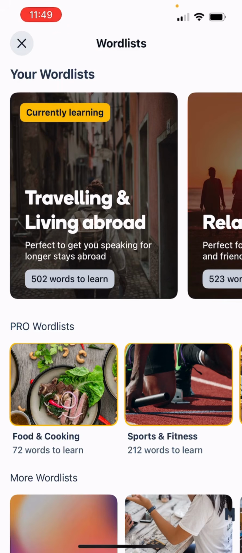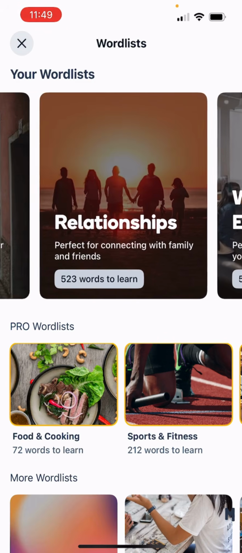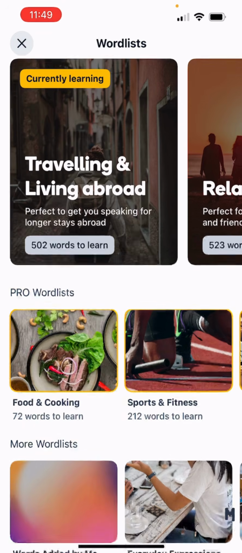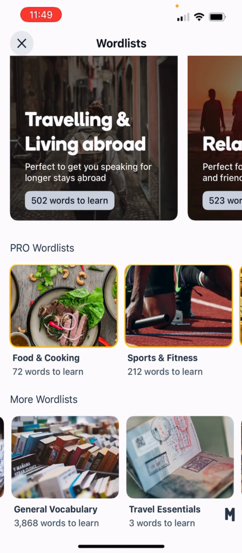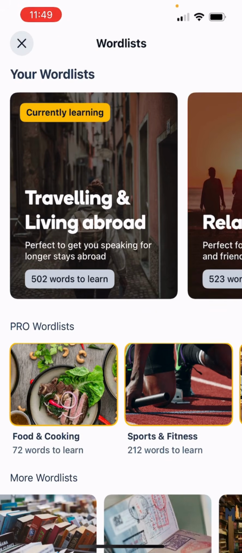So as you can see, there are a few different ones in the demo that I'm showing here today, with traveling, living abroad, relationship, work and education, etc. So what we have here are different, bigger groups of words that allow the user to really learn and achieve their goal. We also have the various pro word lists, like food and cooking, sports and fitness, to let you dive deeper into specific subject matters. We have everyday expressions, general vocab, travel essentials.